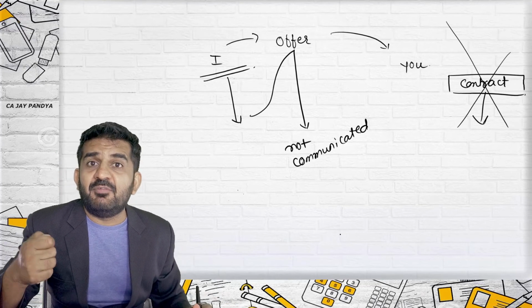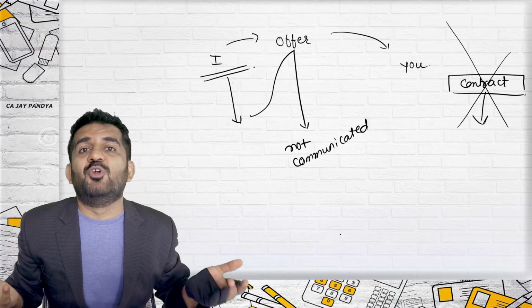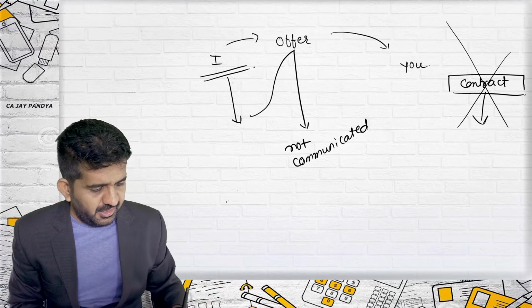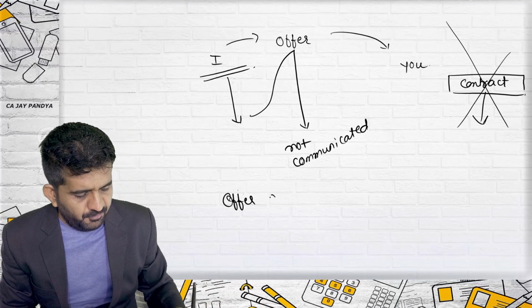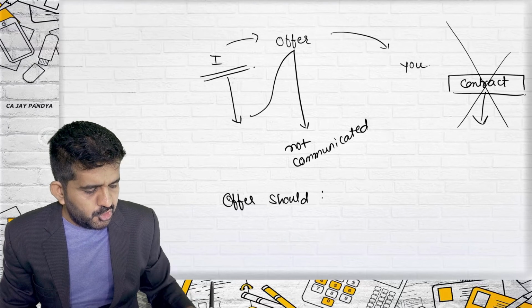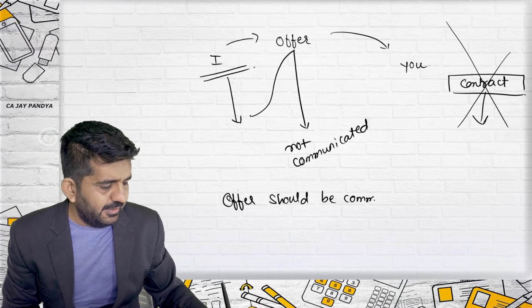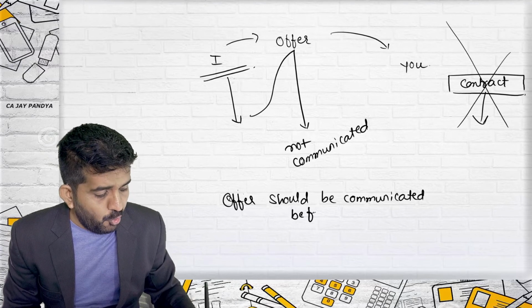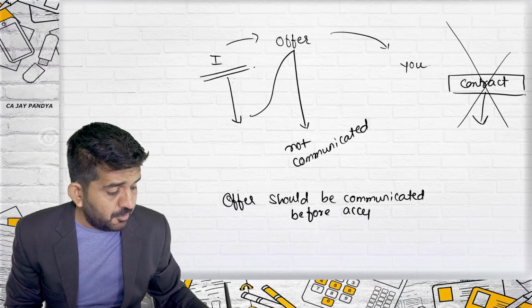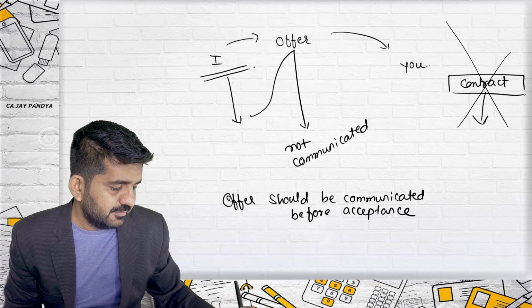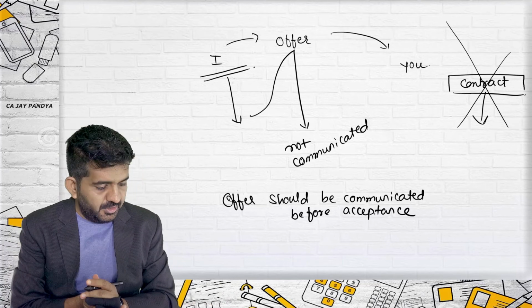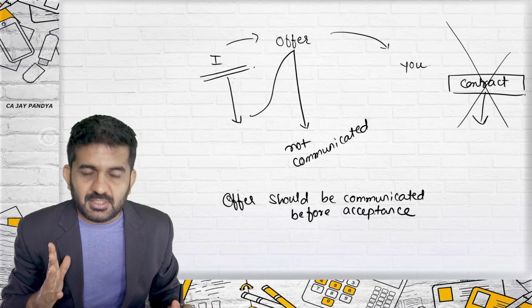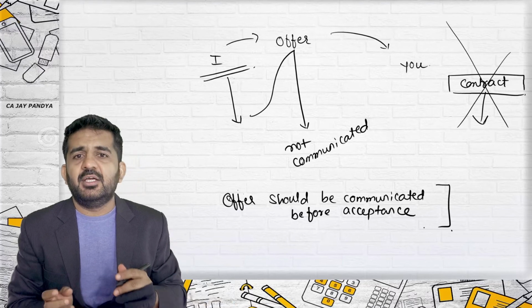In example which I have given, Pooja was saying I have not read the newspaper. So offer was not communicated. And offer should be communicated before acceptance. It cannot be after acceptance. Offer should be communicated before acceptance. Are you getting it? It cannot be after acceptance.